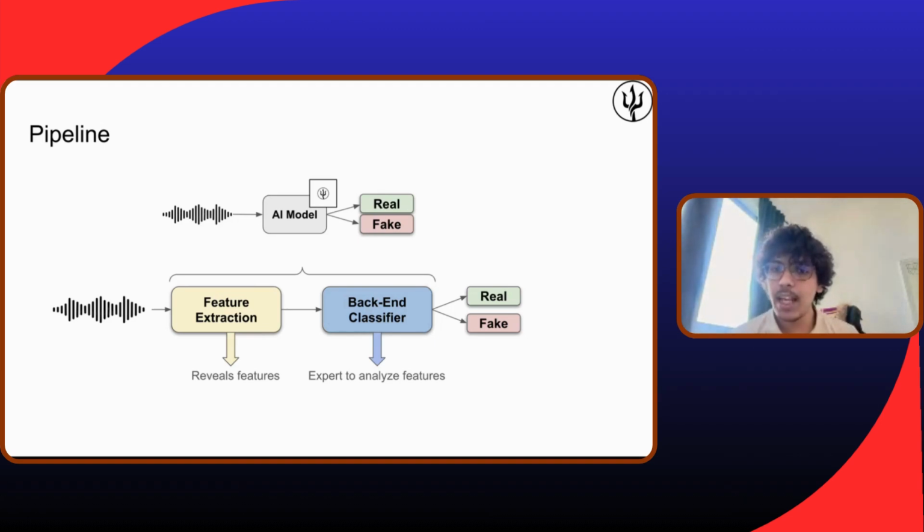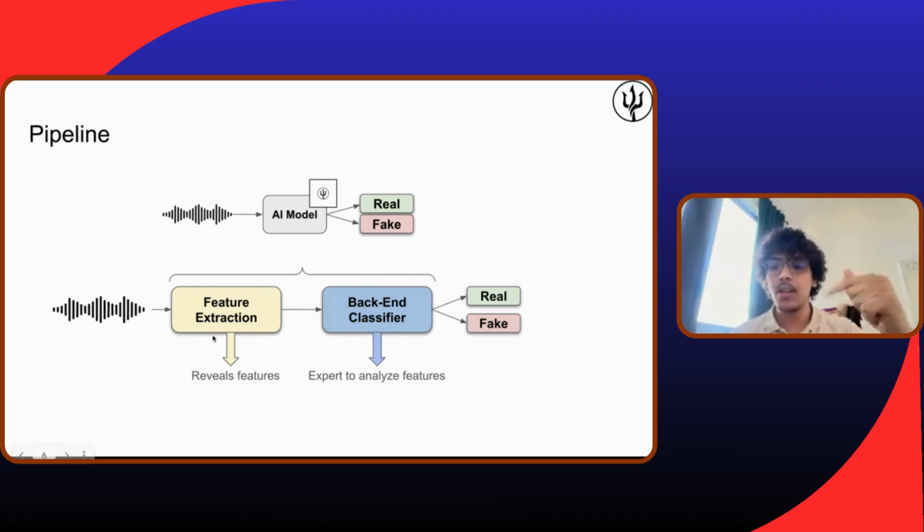Basically, we would like this AI model to have two main components. Just take it as a kind of a front end and a back end, like a feature extractor and a backend classifier. The feature extractor will listen to the audio. Just imagine a forensic agent, or someone working with the FBI analyzing the audio. This feature extractor will give us all the features that are there.